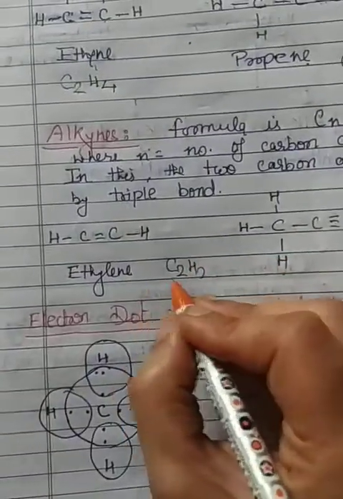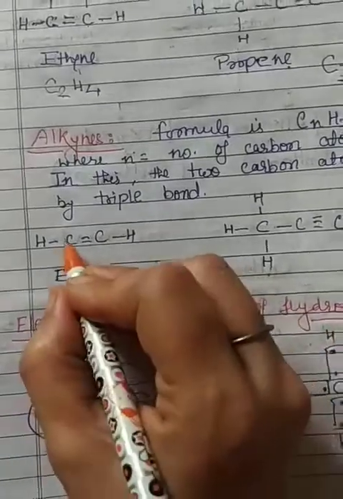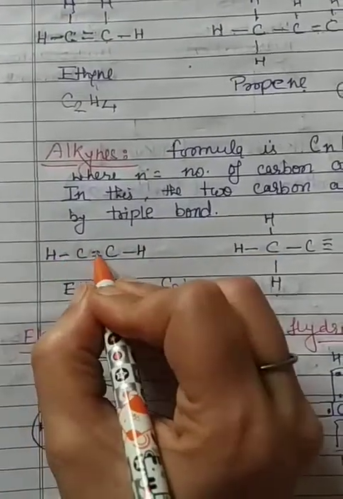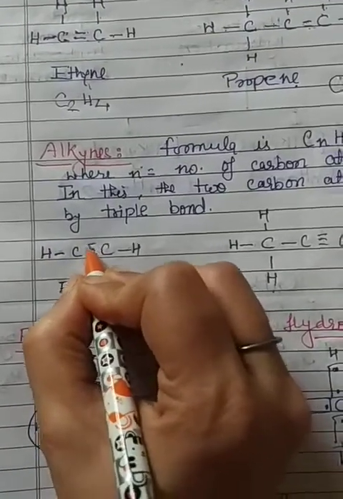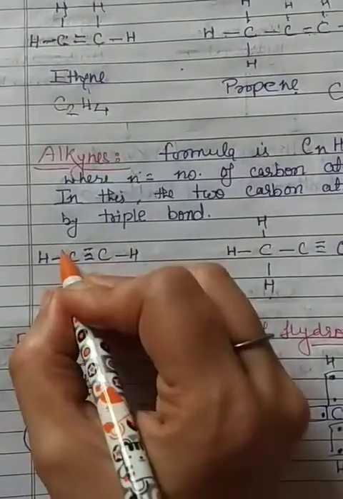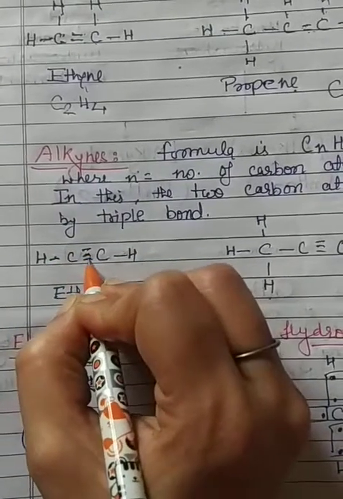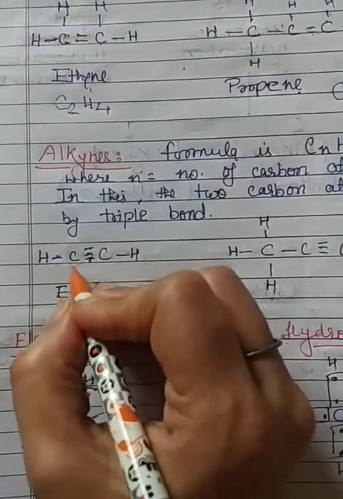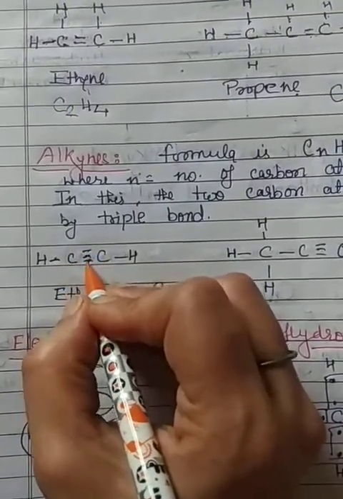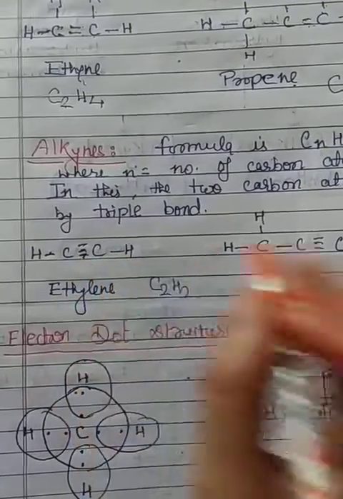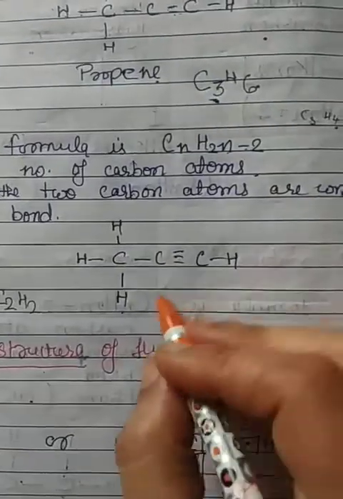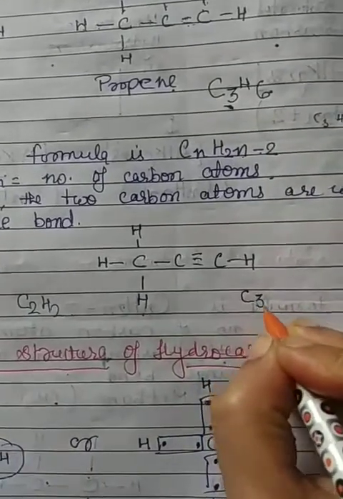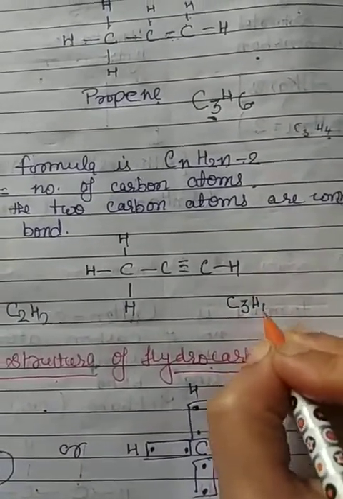Now for ethyne, first write 2 carbons and 2 hydrogens. Now combine them with bonds. Only 1 hydrogen is here, so we have to put 3 bonds between the carbons. Then each carbon will have 4 bonds: 1, 2, 3, 4. Next, this is the structure of propyne, C3H4.